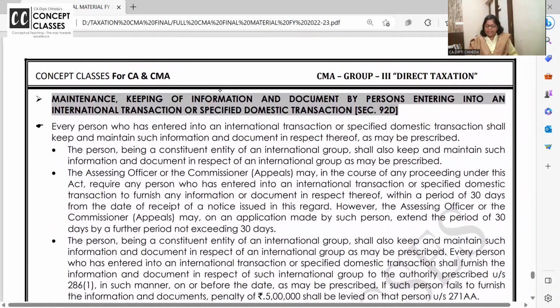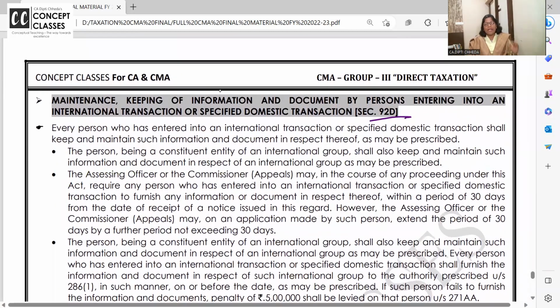Okay. Next is 92D. 92 ABC is over. D is for documentation. Maintenance, keeping and information of document by person entering into an international transaction. So when we are having international transactions, then we need to maintain all the document, and so many times they ask us all the details and reporting and everything.